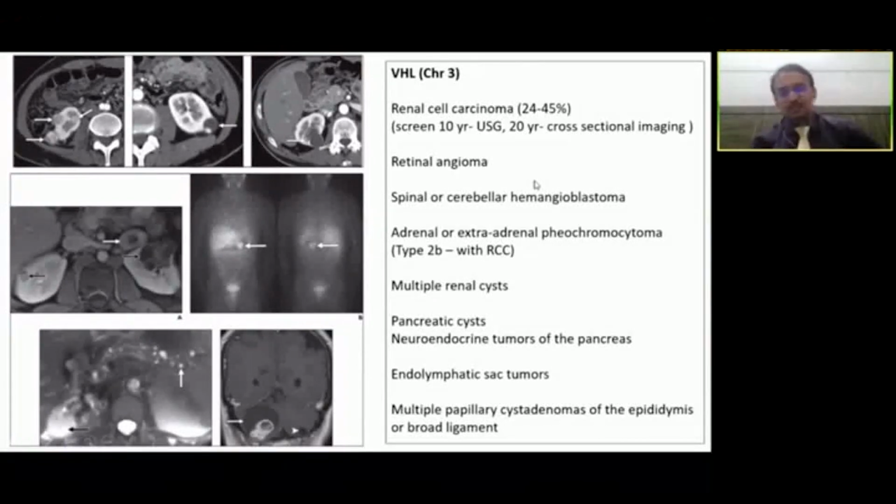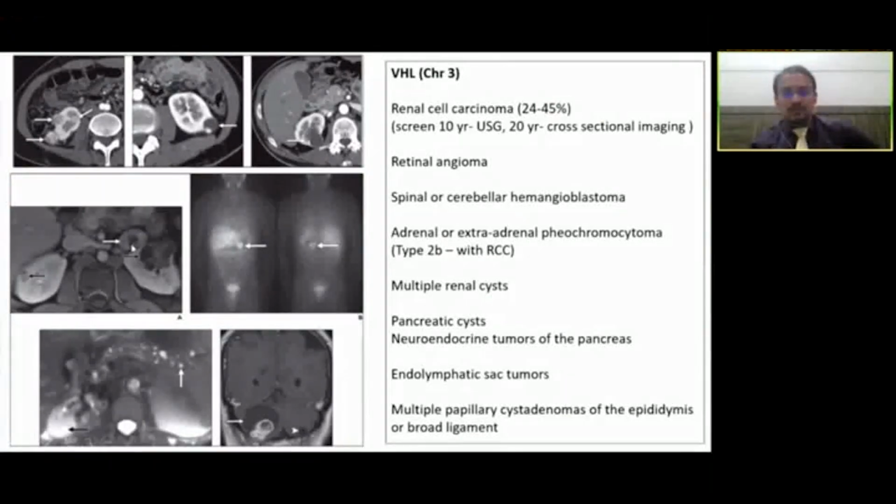The screening initially starts at the age of 10 years with an ultrasound, and beyond 20 years we need to have cross-sectional imaging at least once per 2 years, or increase the frequency depending on findings. Some extrarenal manifestations would be retinal angiomas and cerebellar hemangioblastomas, which is well seen here.